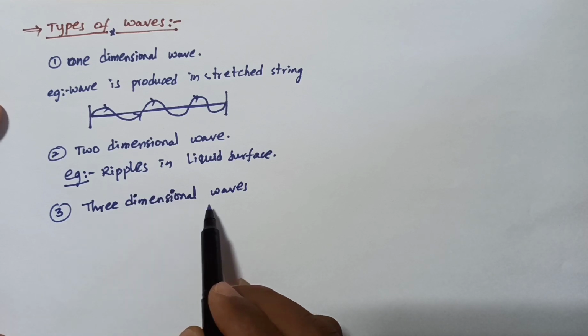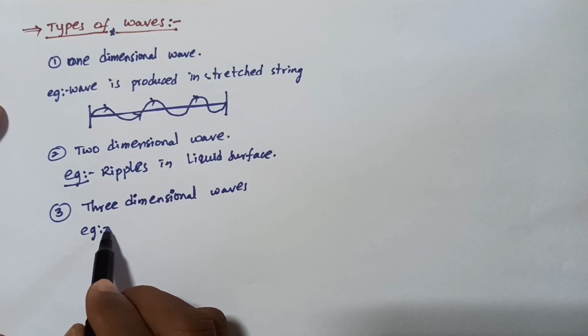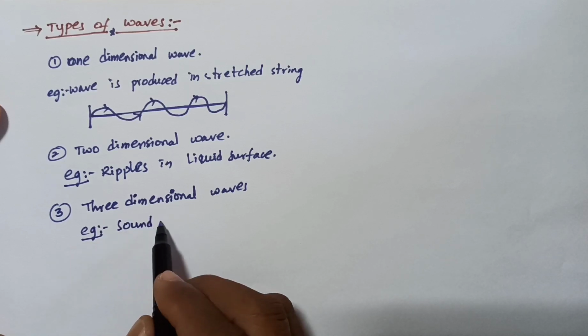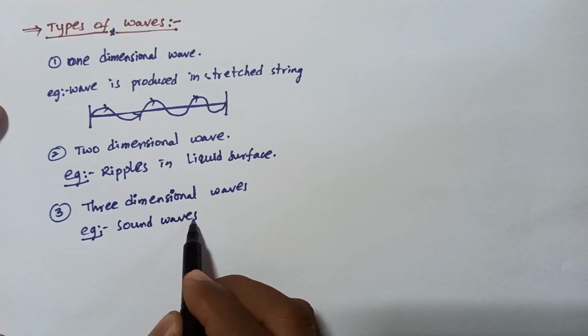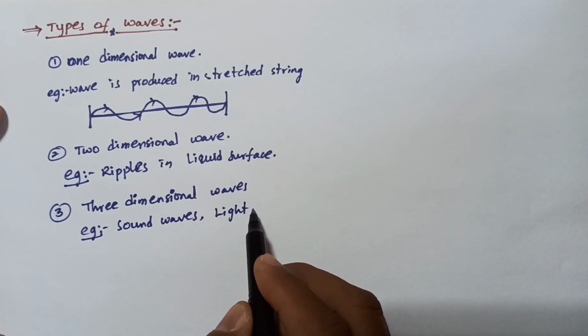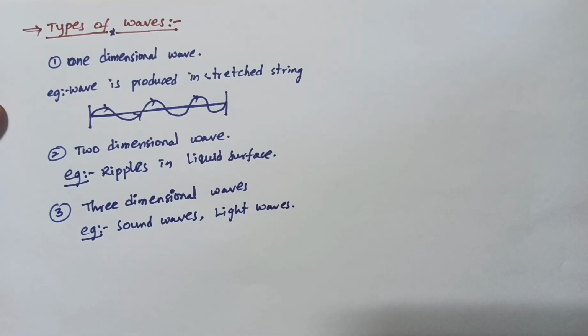It is called a three dimensional wave. For example, sound waves and light waves, etc.